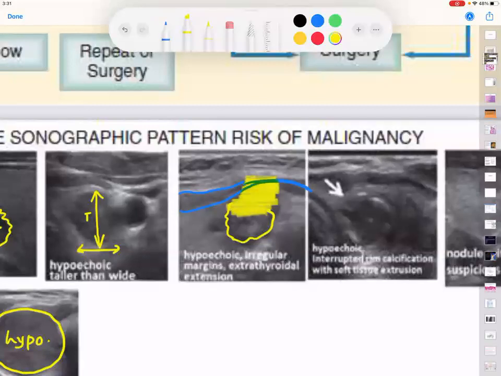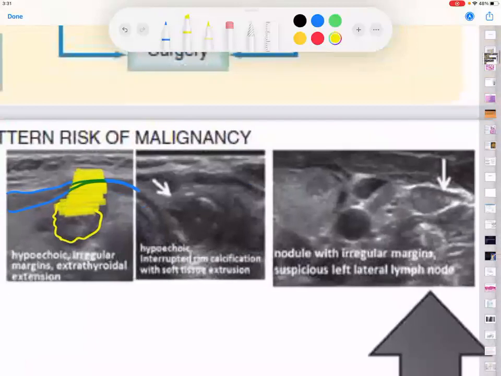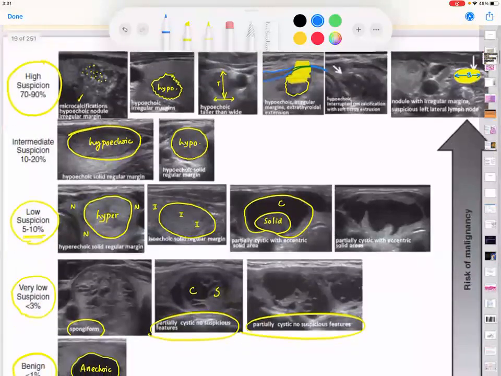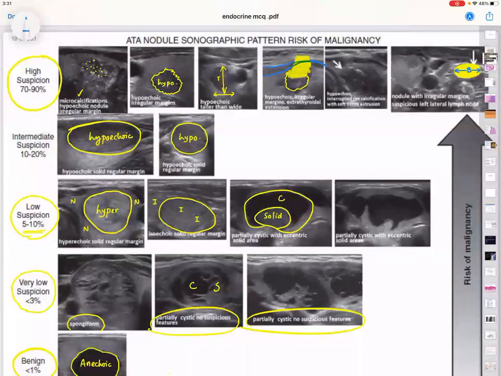Extension. And finally, you have lymph nodes. What has happened to the lymph node? Broader than taller. So if you have taken down this picture, if you want to take a screenshot, please do.